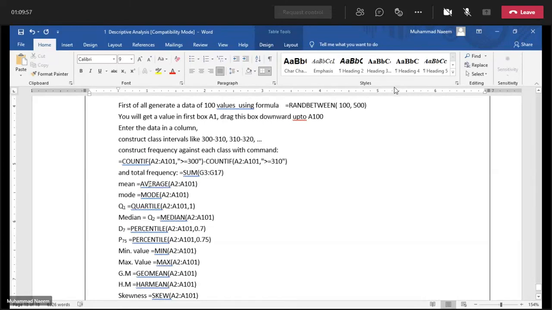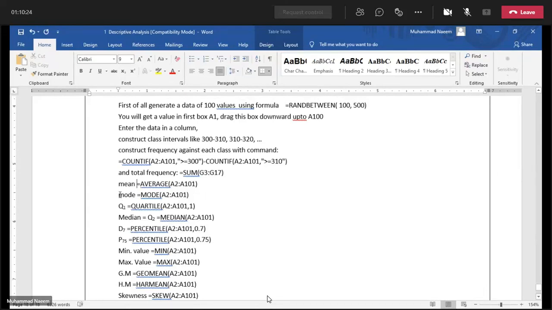This will give you directly the mean of your data. Type the word mean in the left box, because in the highlighted box you will get the value.